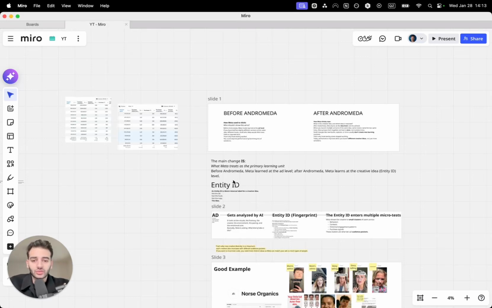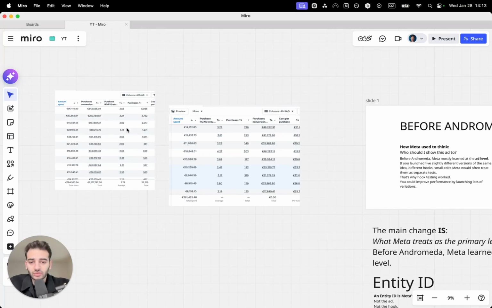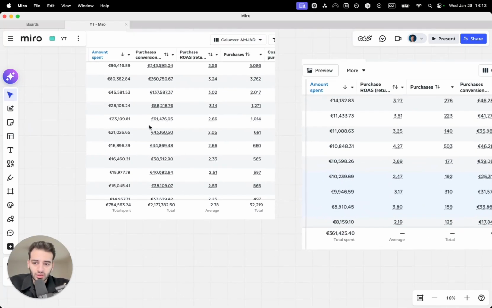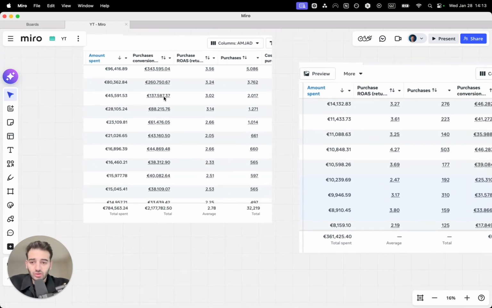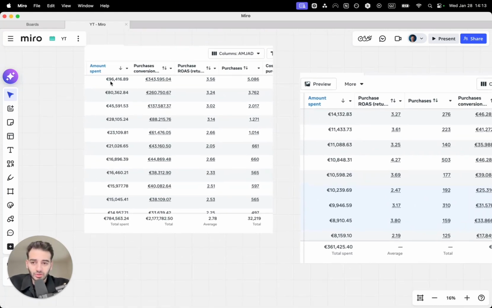All right, the Andromeda update rolled out around September last year, and since then I've been testing a lot of things with different ad accounts, different brands. And you can see here, for example, in this account, I spent over 700,000 in ad spend and generated over 2 million in revenue. You can see most of these creatives are high spenders. For example, this one, 96,000 in ad spend, and it got 3.5, here 80,000, 3.2.